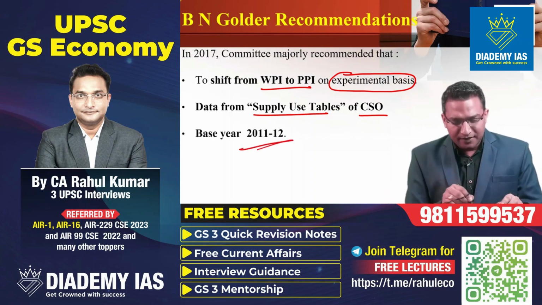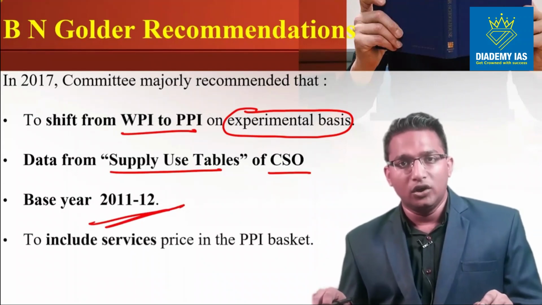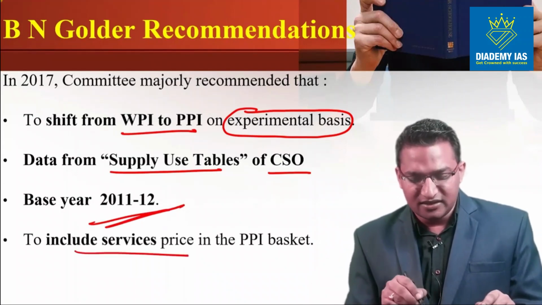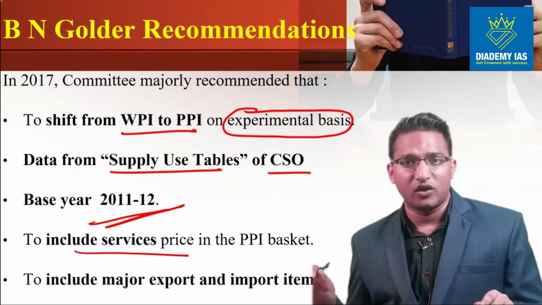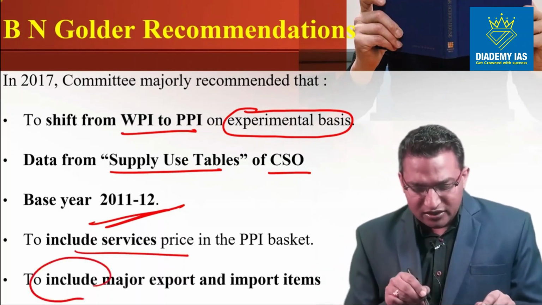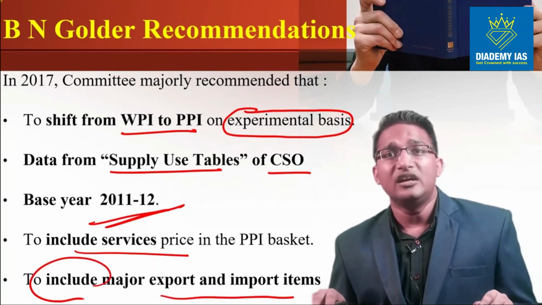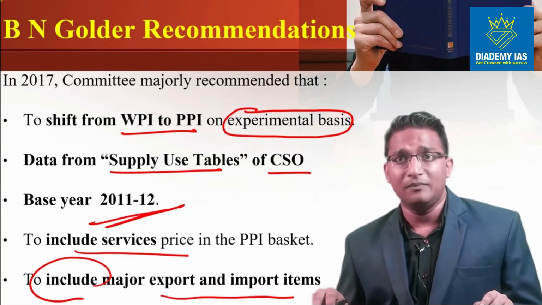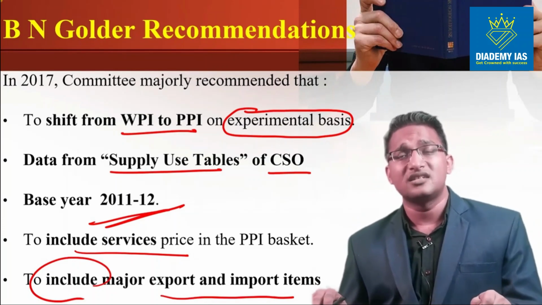The base year will be kept as 2011-12, just like the WPI. To include the services price in the PPI basket, that is already very clear. The services will also become part of this. It will also include the major export and import items, so that it can actually give the GDP deflator picture. It can be used as a GDP deflator. What is the meaning of GDP deflator? We will discuss it in the subsequent slide.